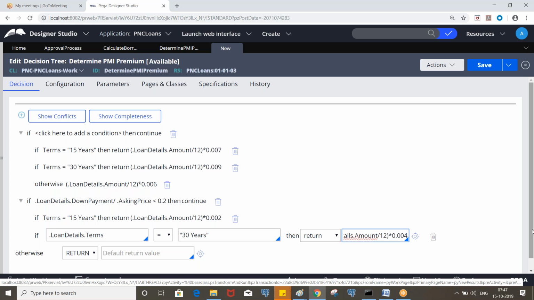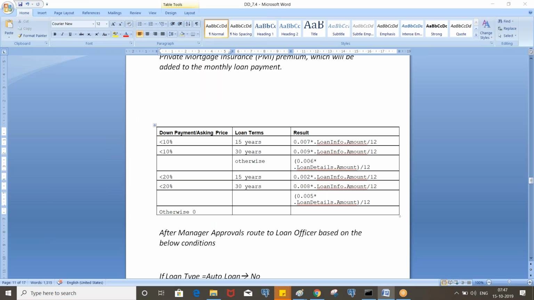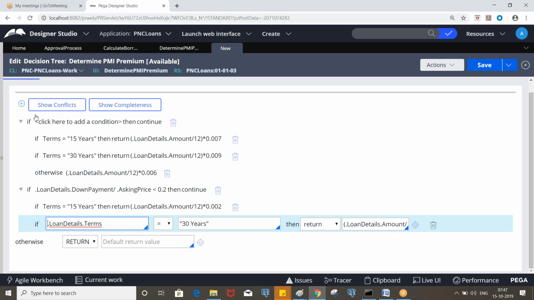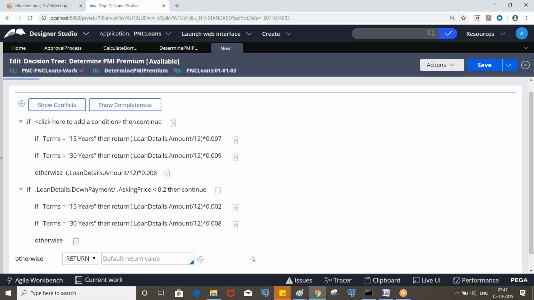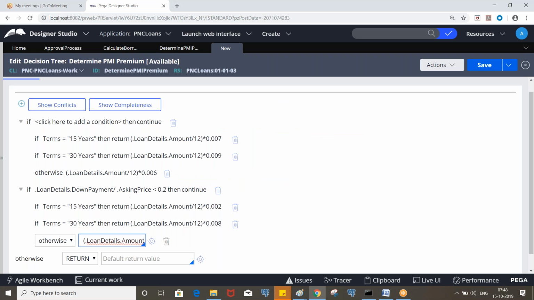Clear? So now, for all other terms in this condition, where the borrower is paying more than 10 but less than 20, and let's say selected 25 years, it will be like, how much? 5, right?